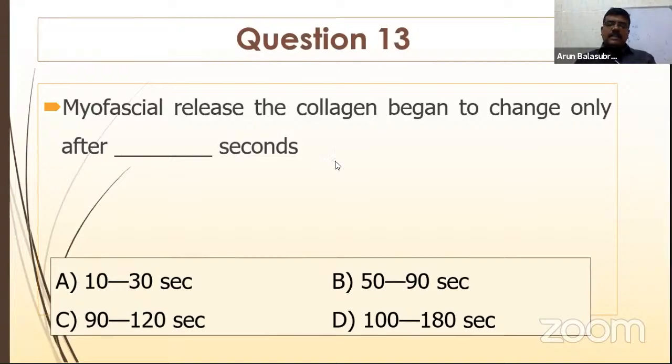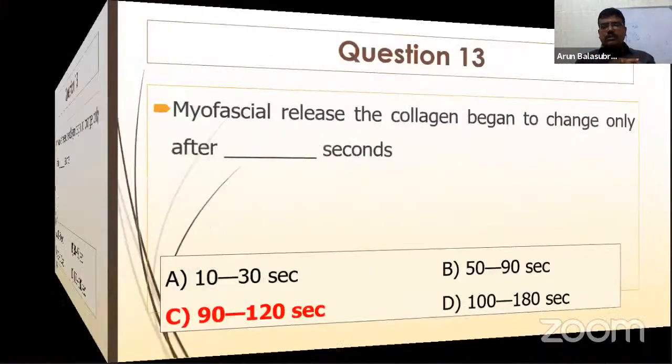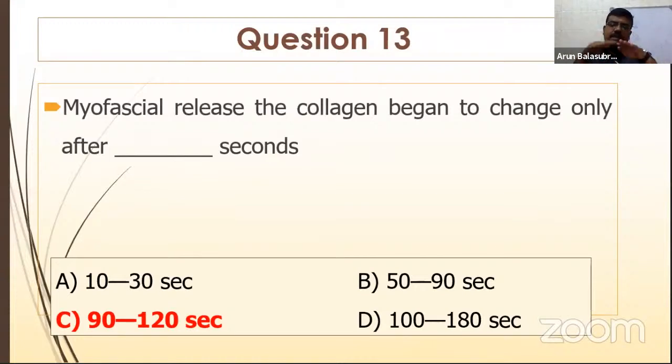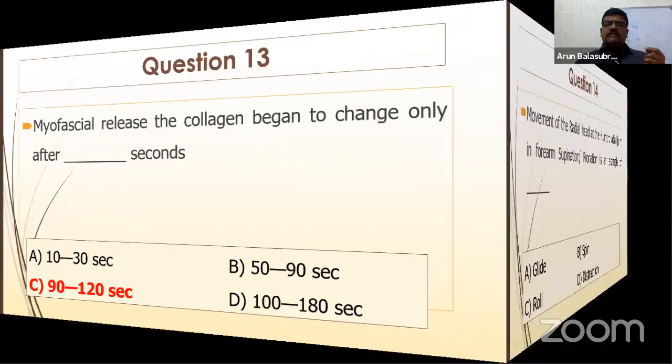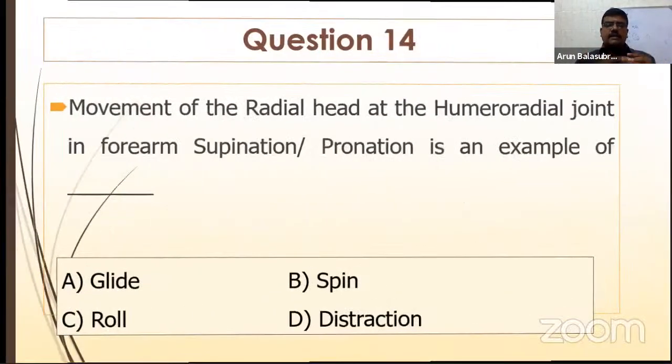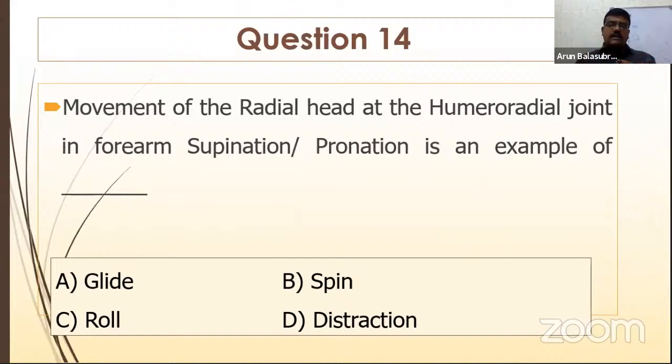The correct answer is 90 to 120 seconds. When you apply a facial release therapy for 90 to 120 seconds, that is about 1.5 to 2 minutes only, it starts doing a collagen breakdown. Just applying for 1 minute doesn't help, right? You have to apply at least for 3-4 minutes so that the collagen starts breaking down and you reach the appropriate technique. Although these are very, very minute questions I am asking, still it